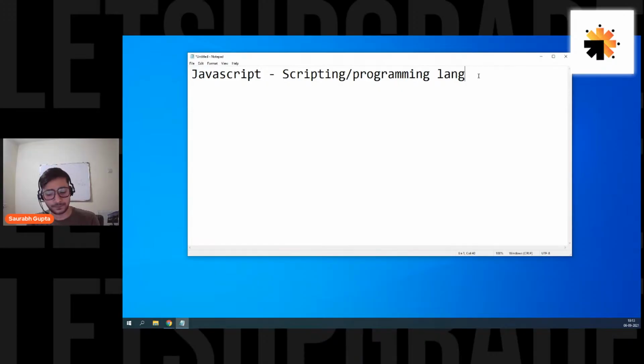Now, for all the people who don't know what exactly is DOM, don't worry about it. And yes, I can see a lot of people asking what scripting means. Scripting is exactly like programming. You have the basic concepts like variables, loops, conditions, arrays, objects, all those concepts. So scripting is 99% similar to programming. There is only one difference. If it is a compiler based language, it's a programming language. If it is an interpreter based language, it's normally called a scripting language. That is the basic difference between a scripting language and a programming language. Other than that, almost everything is exactly the same.